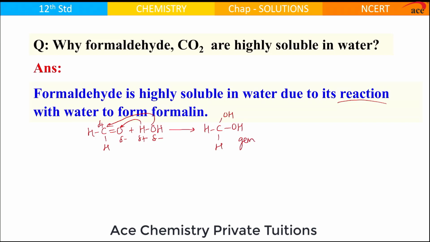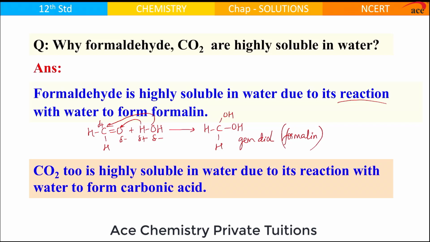Gem diol is otherwise unstable, but it is stable in case of formaldehyde, and such a mixture with water is popularly known as formalin. Formalin is used to keep dead organisms for longer duration, that is, for preservation of dead animals or organisms.